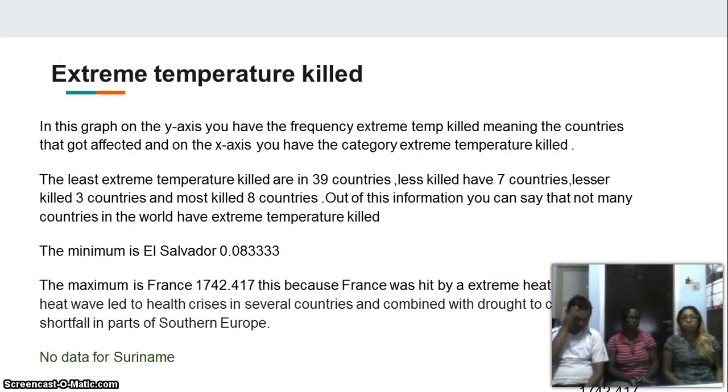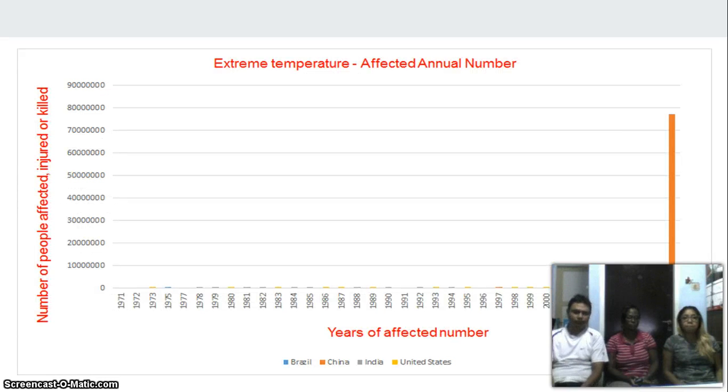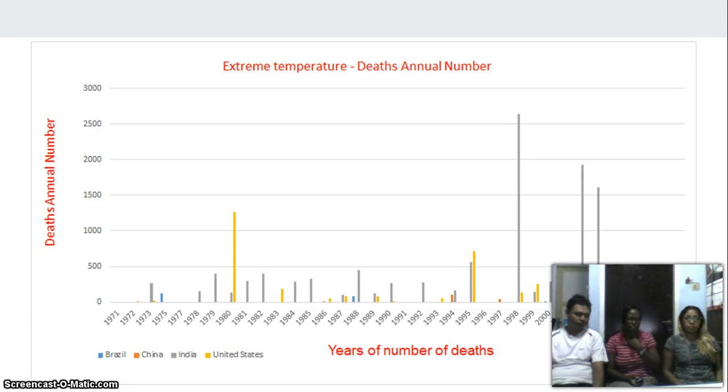So it's not extreme. In the last two graphs, we see that China in year 2008, just like Anne said, has the most effectual number of people affected and injured or killed. And that's also the same